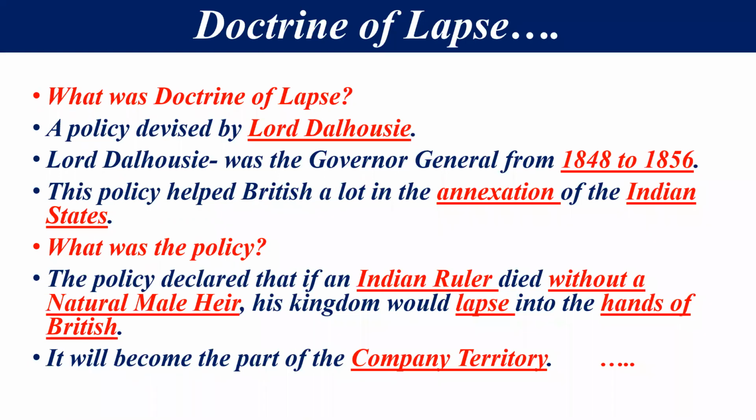So this is the policy, and you can say this was the policy of the doctrine of lapse. I hope this concept is clear to all of you. So this is the basic question. आपके सामने क्वेश्चन आ सकता है कि define doctrine of lapse. So first of all, we will discuss that this policy was devised by Lord Dalhousie, and according to this policy, if any Indian ruler died without a natural male heir, his kingdom would lapse into the hands of the British. It means that it will become the part of the company territory.